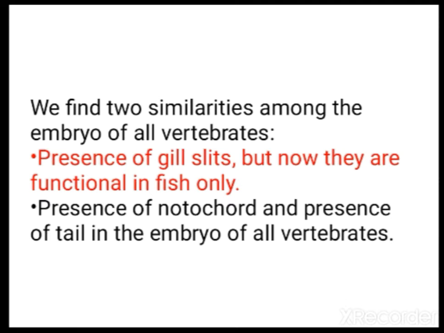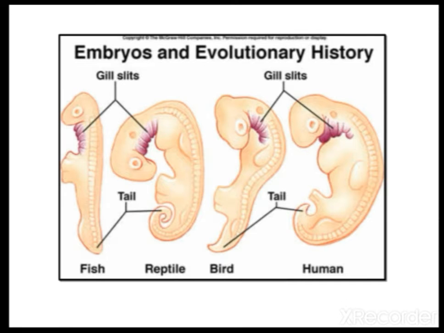Presence of gill slits: maybe in fish it has to be there, but you can see it in the embryos of other organisms too, reptiles, birds and human beings. Maybe it's not needed, but still they show it during embryological stages.